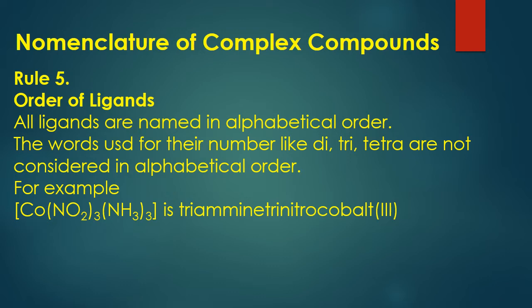The name of this compound is triammine trinitro cobalt(III). So we have used tri for the number of ammonia ligands, which is equal to 3. Similarly, we have used the word tri for nitro ligands, which are also equal to 3.